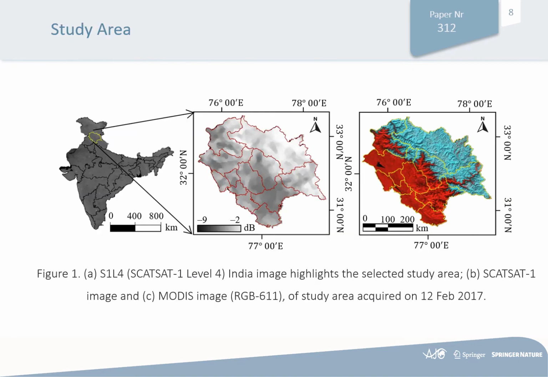Here you can see the study area, which is a part of the Western Himalaya, acquired from the scatterometer. Here figure B represents the data acquired using the scatterometer, and figure C represents the data acquired using the MODIS sensor on the same day.